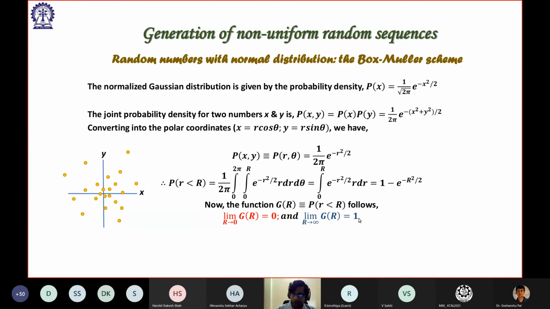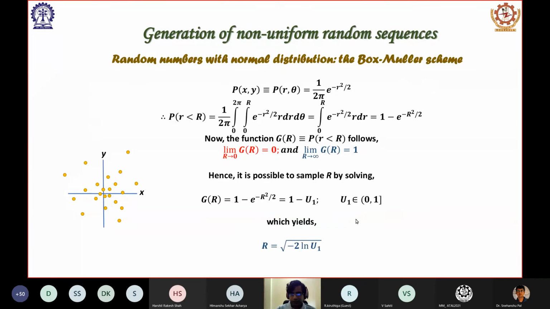And remember that the uniform random number generator is only varying from 0 to 1. I mean the values generated by that kind of a generator only vary from 0 to 1. So let us suppose that this g(R) is basically sampling the values taken from a simple uniform random number generator, because then we know that it is only varying from 0 to 1. If that is the case, then we can say that g(R), 1 minus e to the power minus R square by 2, is some kind of a uniform random number, which I can write as 1 minus u1.